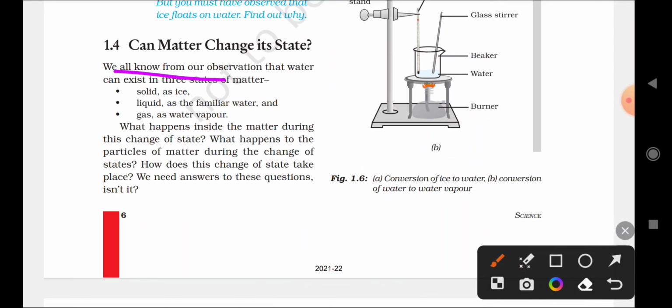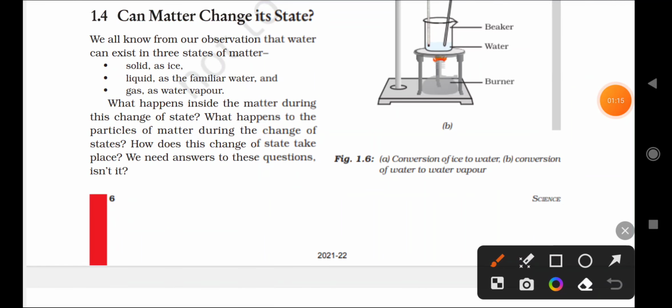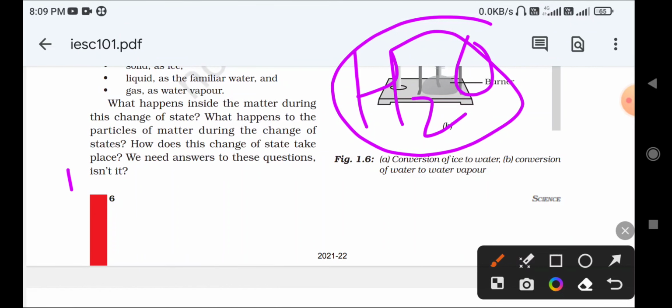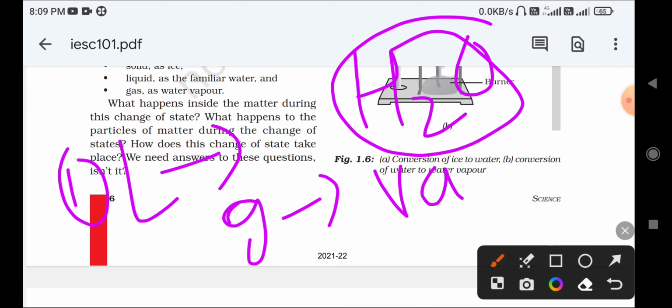We all know from our surroundings that water can exist in three different forms. We are observing water in three different forms. One is liquid as water, another is the gaseous state as water vapor, and another is solid as ice.